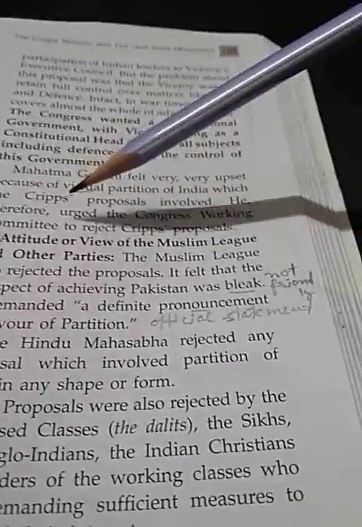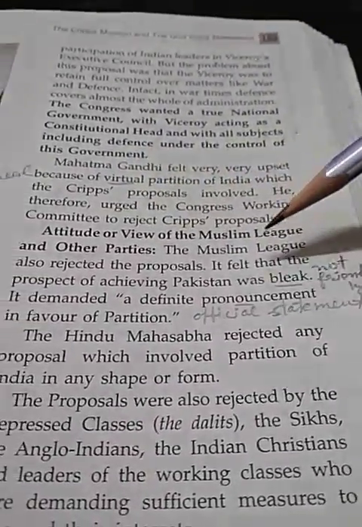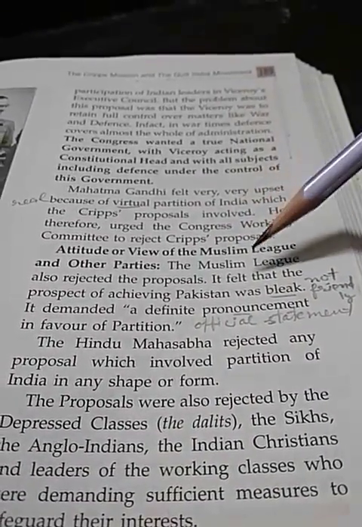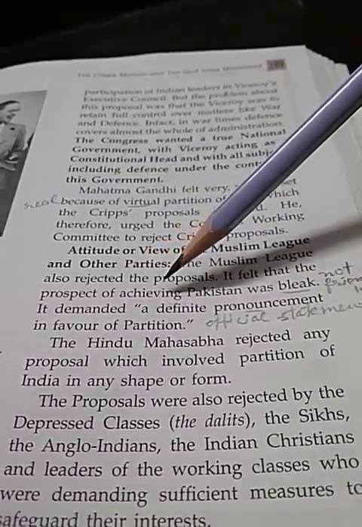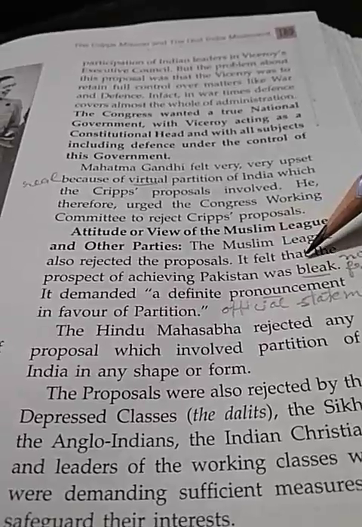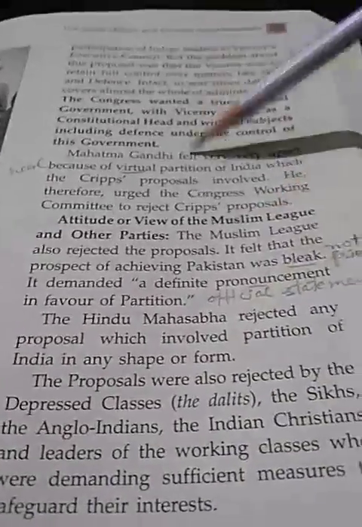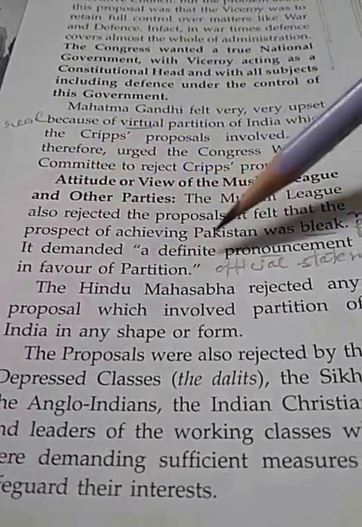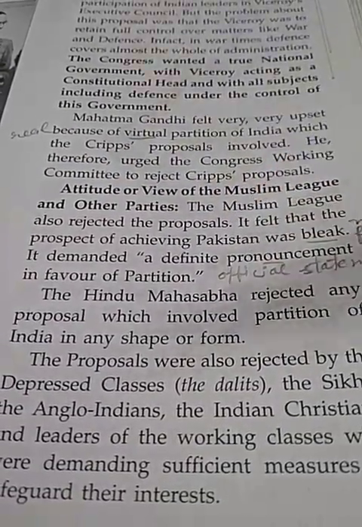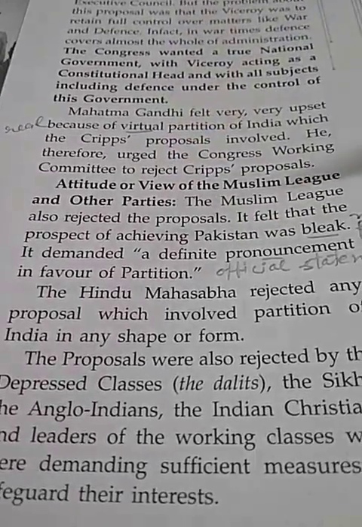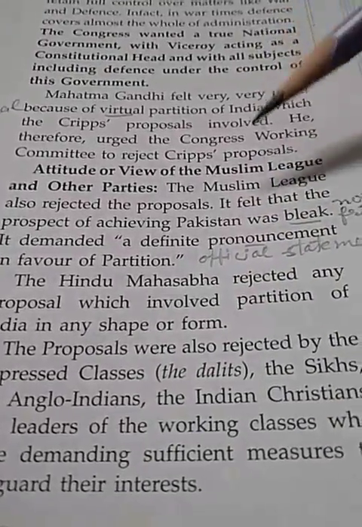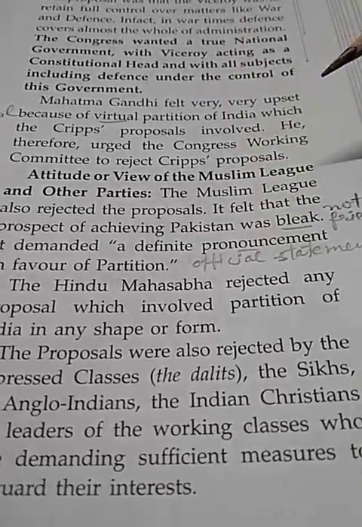And a little bit is given on the attitude or view of the Muslim League and other parties. The Muslim League also rejected the proposal. Why? Because it felt that the proposal of achieving Pakistan was bleak, because nothing was clear that after this they will give Pakistan an independent status. So it demanded a definite pronouncement, meaning a defined pronouncement in favor of partition. They were asking that one kind of official statement must be given by the British government, only then they would be ready, but nothing was given.